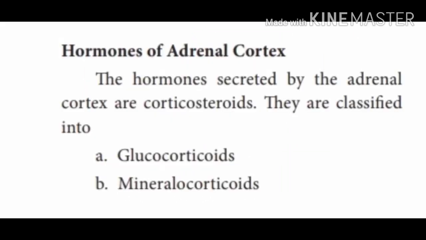Hormones of the adrenal cortex are corticoids, and they are classified as glucocorticoids and mineralocorticoids. The adrenal cortex hormones are called the corticosteroids, and they are divided into two types: glucocorticoids and mineralocorticoids.